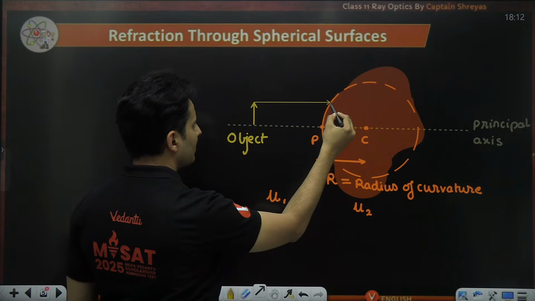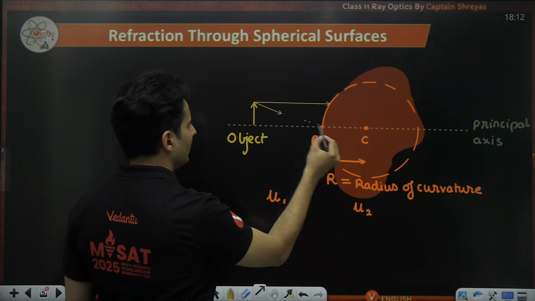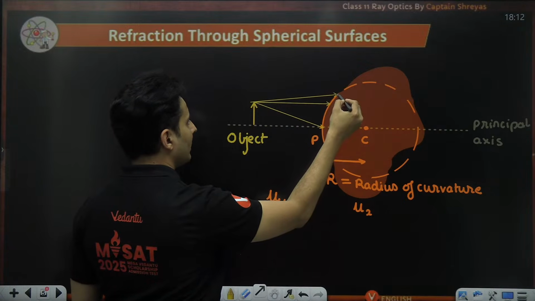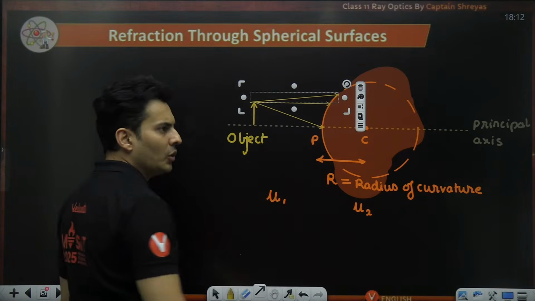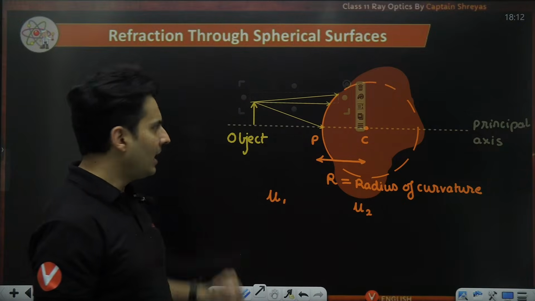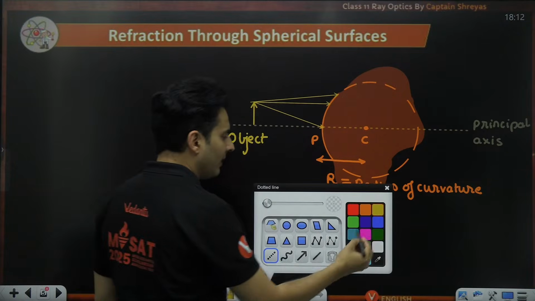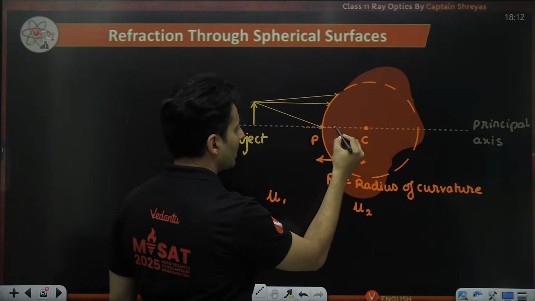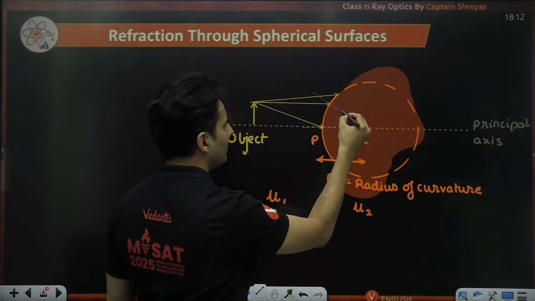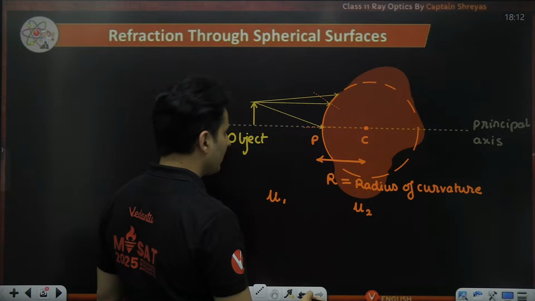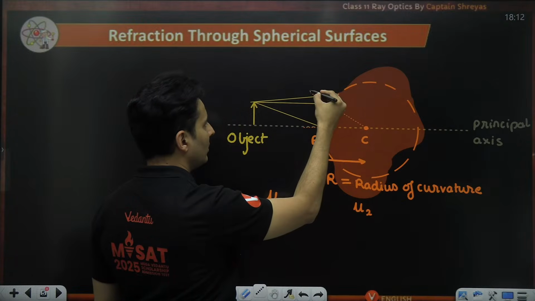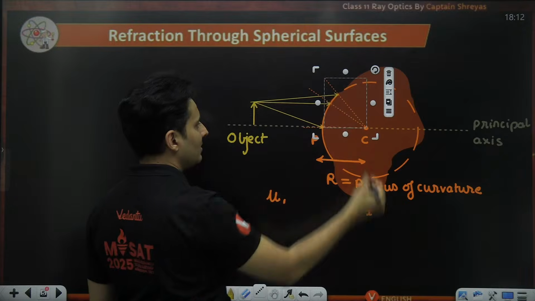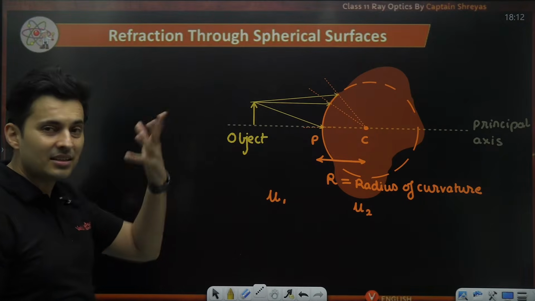Every single place they will go, and they will get refracted at those places. When they get refracted, it has to follow Snell's law. So if you think of the normal drawn, it will be like this, maybe even like this over here. Remember, the normal drawn has to pass through the center of curvature at the end of the day, because that's also the radius of that imaginary sphere.